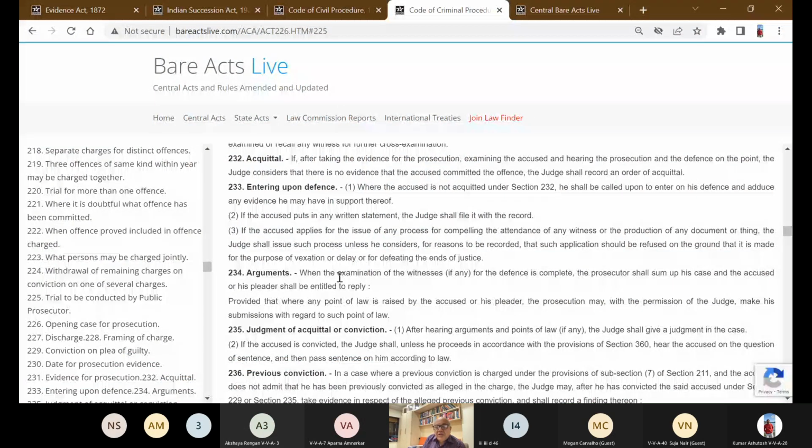Whoever desires the court to give judgment as to any legal right, depending on the existence of facts, the facts which he asserts, he must prove that those facts exist. So the plaintiff must prove here that the contract exists between them. There's a concluded contract. You cannot file a suit for specific performance merely on an agreement.